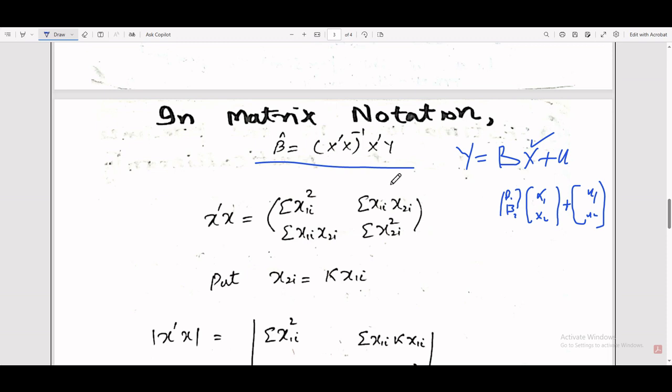If you write your model in matrix form, x prime x is equal to the matrix with sum of x1i square, sum of x1i x2i, sum of x1i x2i, and sum of x2i whole square. So put the same relation, x2i is equal to k x1i, because x2i and x1i are two independent variables that have exactly the same pattern, and the correlation between them is 1. So x2i is equal to k x1i, where k is any arbitrary constant. Put this in the equation: wherever you find x2, simply write k x1i.